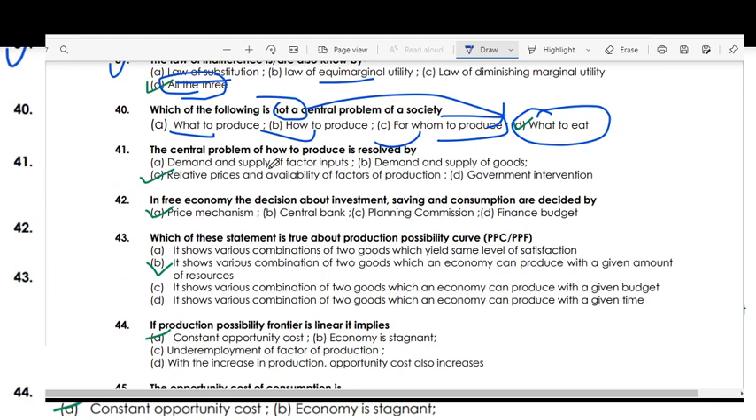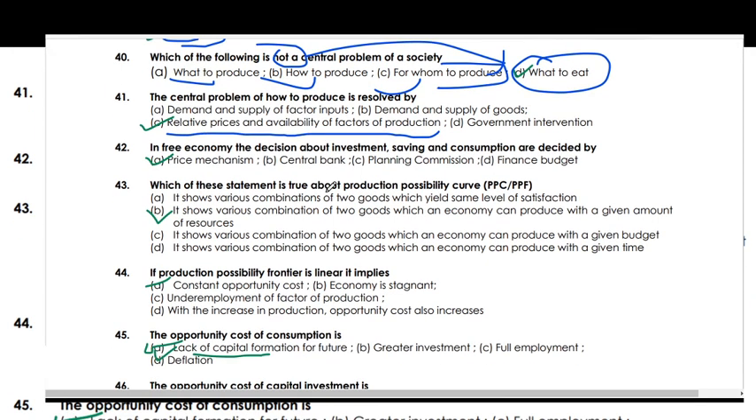The central problem of how to produce is resolved by the relative price and availability of factors of production. In a free economy, the decisions about investment, saving and consumption are decided by the price mechanism. In a free economy, this is also called the capitalist economy. Which of the following are true about the production possibility curve or production possibility frontier?